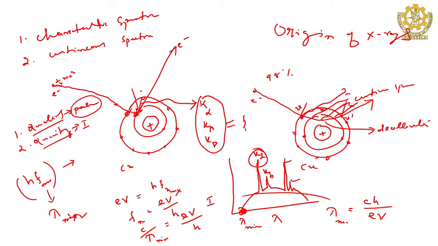Now, you see this side, here are 3 constants, we do not have any control over them. We cannot change the speed of light, cannot change the Planck's constant, cannot change the charge of the electron. They are not in our hand, but this voltage is in our hand, the applied voltage. So, if you change the applied voltage, your lambda minimum will change, and in that way you can control the quality of the X-ray photon. The quality is controlled by only the applied voltage.